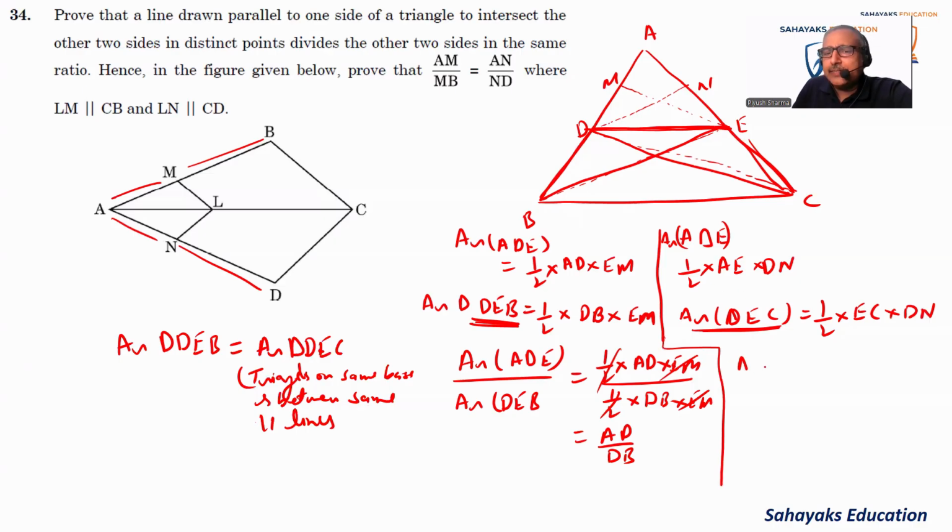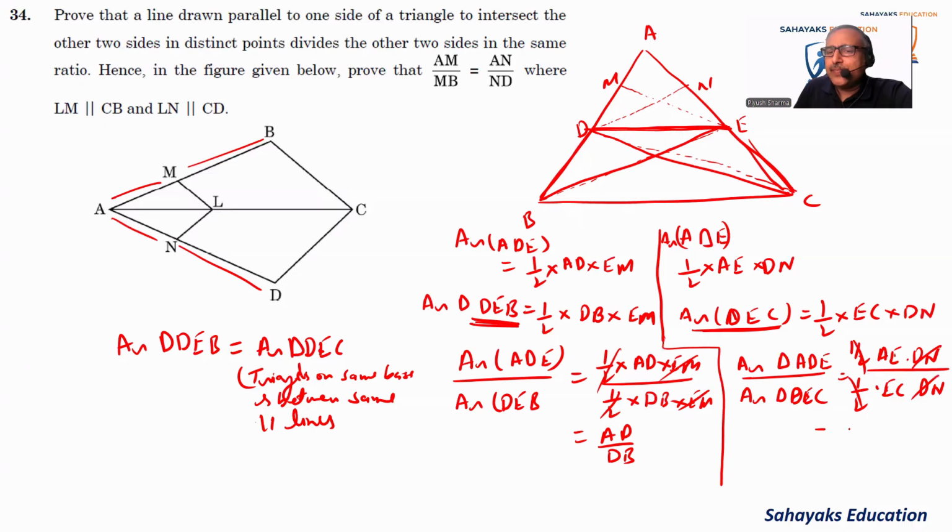So it is area of triangle ADE divided by area of triangle DEC, which is equal to half into AE into DN divided by half into EC into DN. So DN and DN will cancel out, half will cancel out.